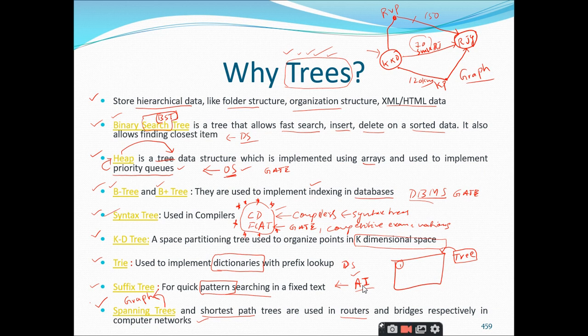If you keep on studying this trees concept, even the graphs concept is a very tough subject. Initially we used to have simple concepts related to graphs, right? But when you want to go into in-depth discussion about graphs, there is a subject called graph theory.